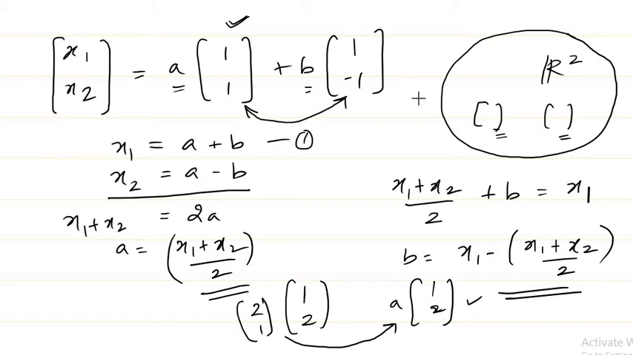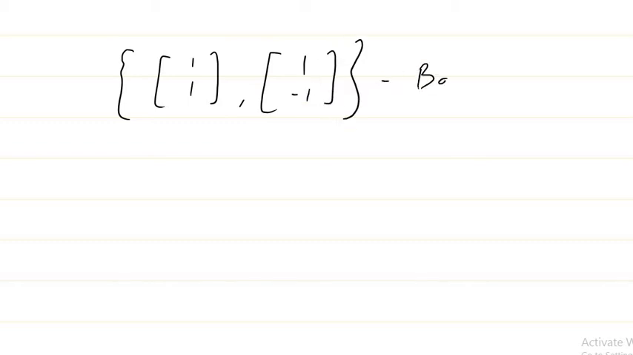So we have seen that these two are able to generate the complete space R2 and these two are linearly independent, which means these two vectors will form a basis for R2. Basis in the sense that the vectors should be linearly independent, and they should be able to span the complete space. Span the complete space means their linear combination should give you the complete space.